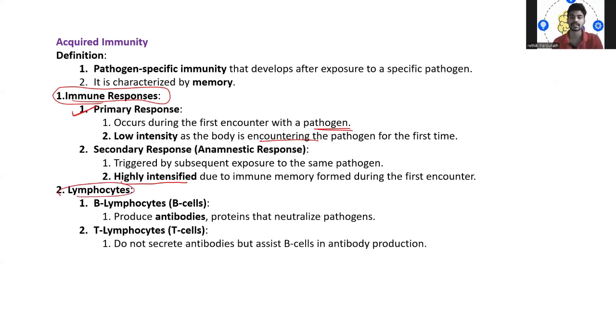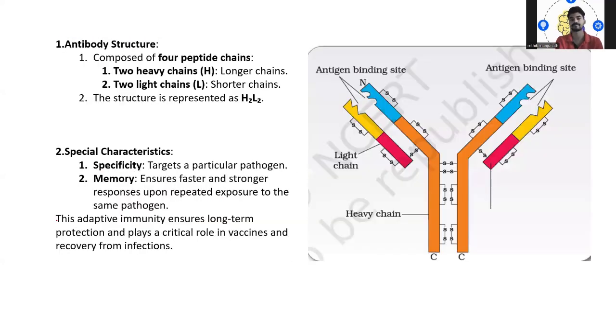Then we have lymphocytes. So lymphocytes, we have B cells and T cells. Yeah, B lymphocytes and T lymphocytes. So here the B cells produce antibodies, proteins that neutralize the pathogens. And here T cells do not secrete antibodies, but they assist the B cells. Okay, the B cells assist in antibody production. That means the major role of B cells, B lymphocytes, is antibody production, a kind of protein production. And the major role of T lymphocytes here is to assist, to tell the B cells to produce the antibodies in required amount.